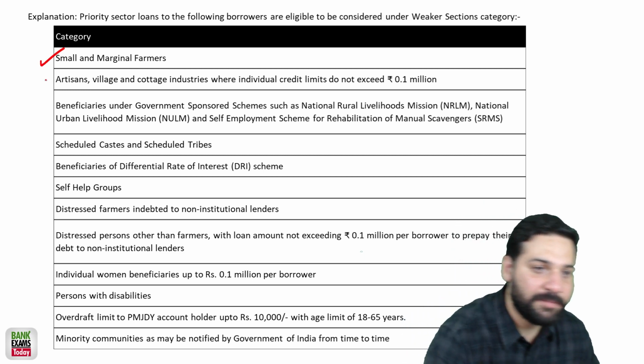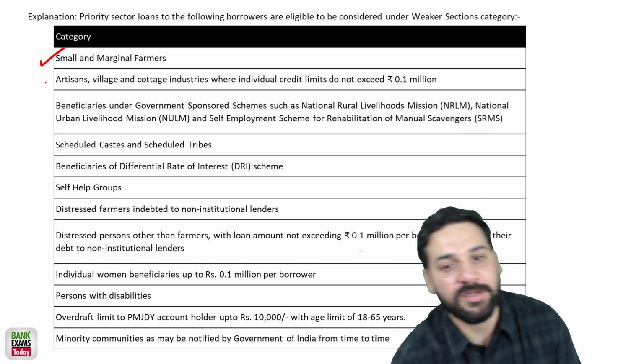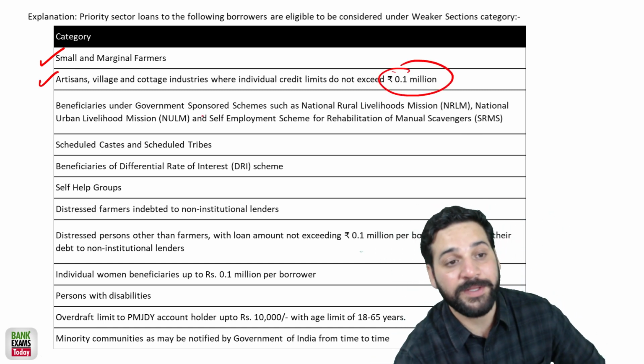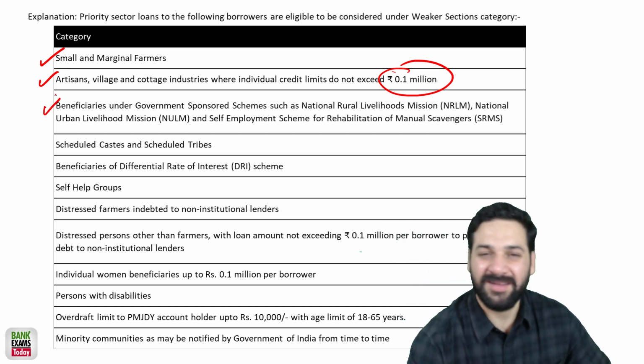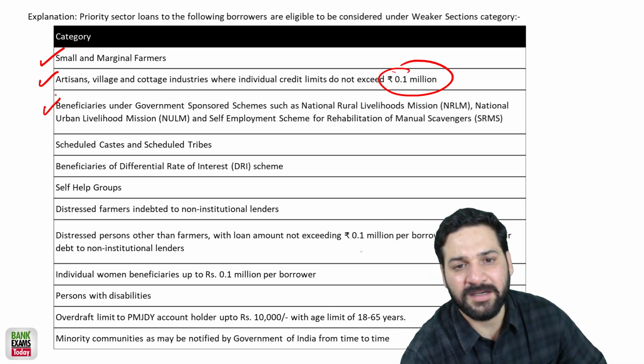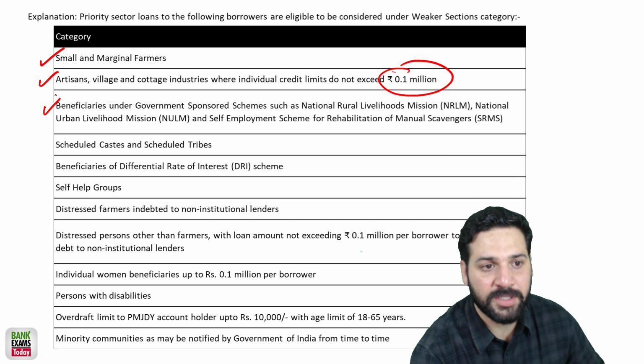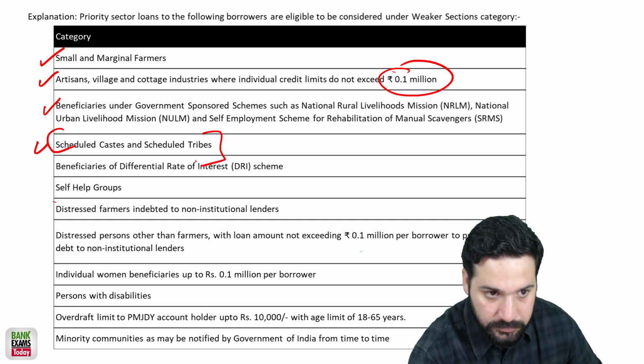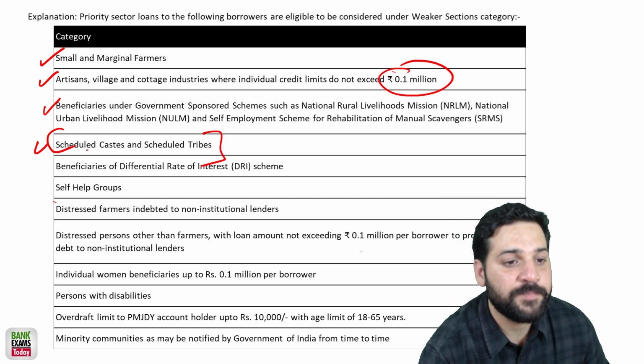Small and marginal farmers, artisans, village and cottage industries whose credit limit doesn't exceed 1 lakh rupee. Beneficiaries of various government schemes like National Rural Livelihood Mission, National Urban Livelihood Mission. The SC/ST category, people from SC/ST.